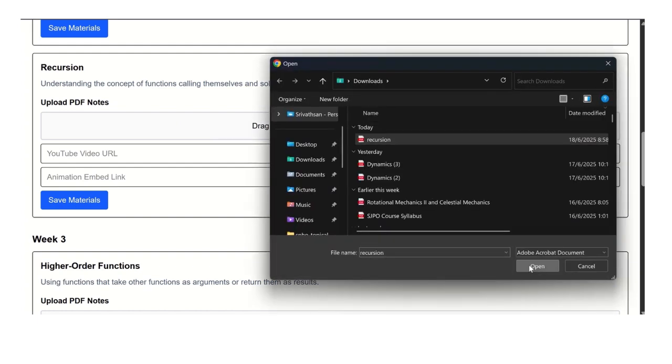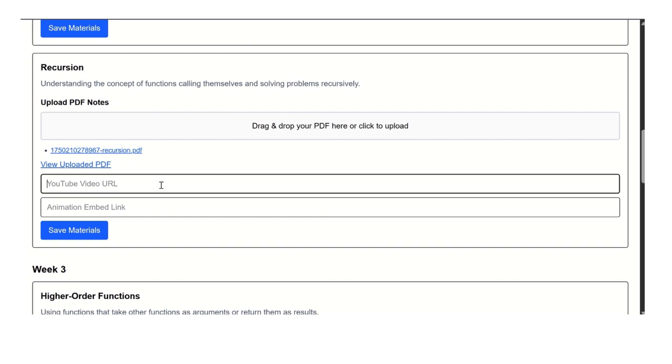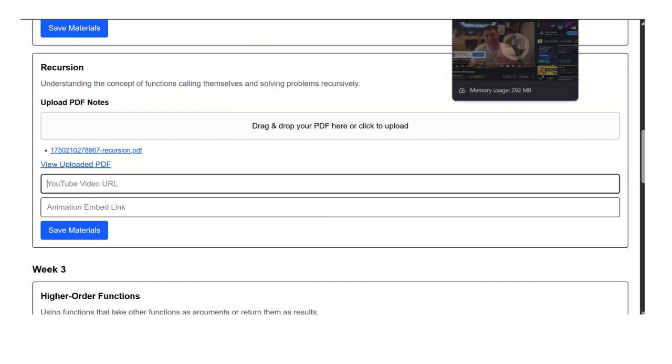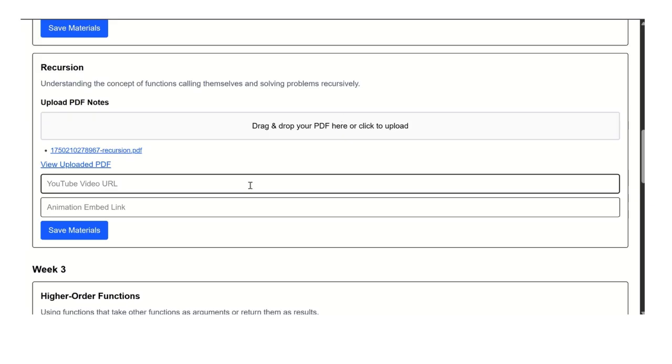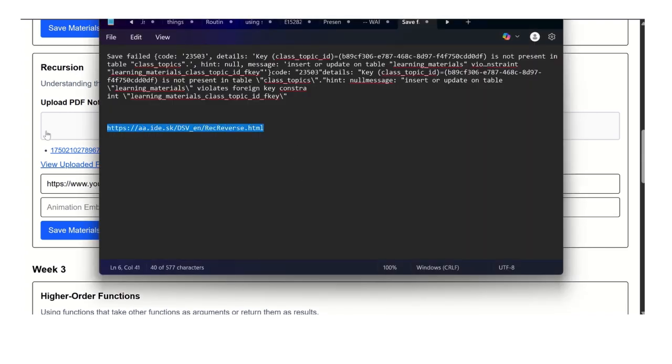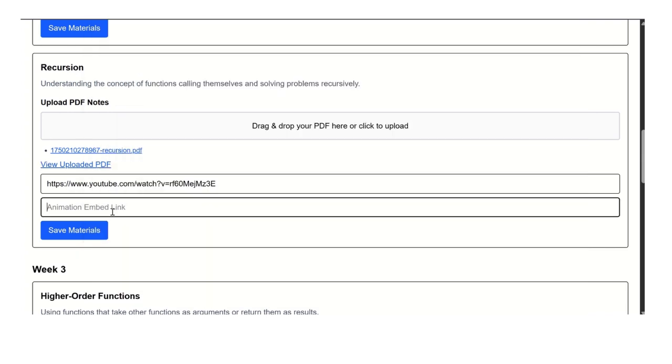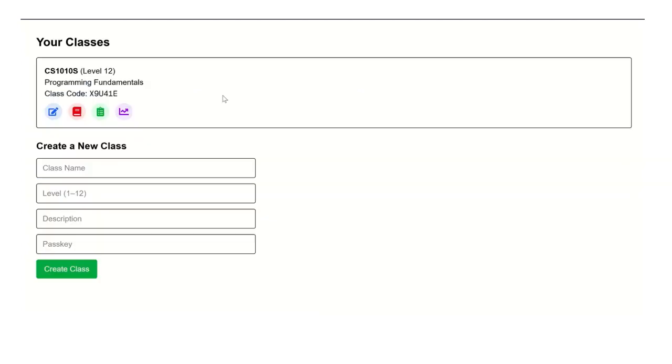So first the teacher uploads PDF notes, followed by a YouTube video URL, and lastly the teacher can also upload an animated embedded link. This animated embedded link is shown as an iframe and can either be contributed by the teacher, the institution, or the wider community. After this, the materials are saved and can be accessed.